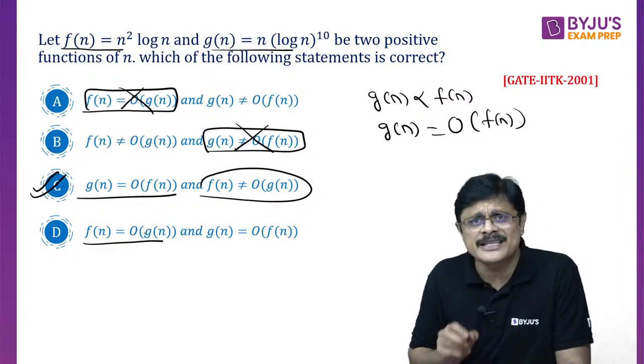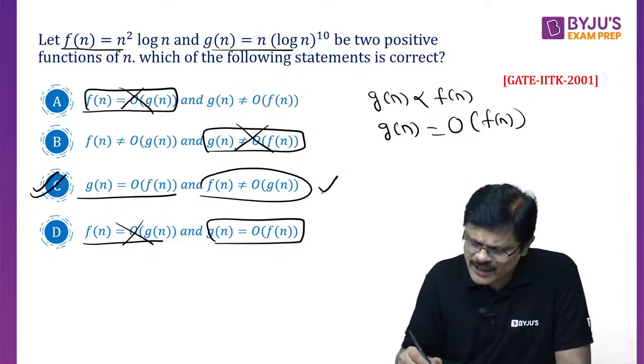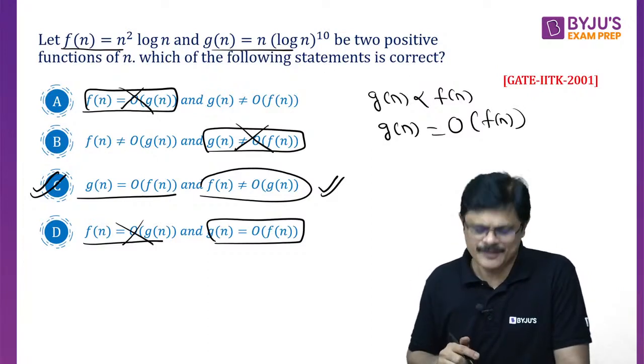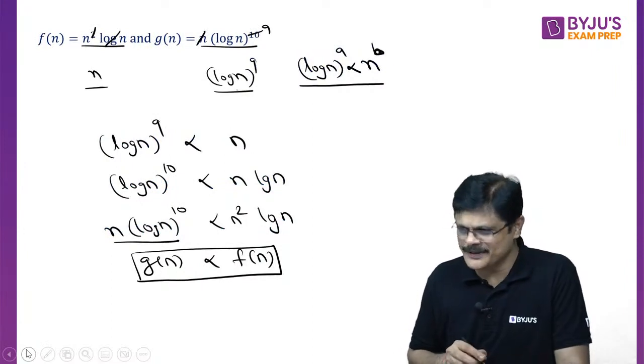F(n) is big O of G(n) is right, no, wrong, sorry. And G(n) is big O of F(n) is right, but because of this, it fails. So what is the correct option? Option C, my dear friends. It's a straightforward, simple question, and we can solve it with simple mathematics also. Got it?